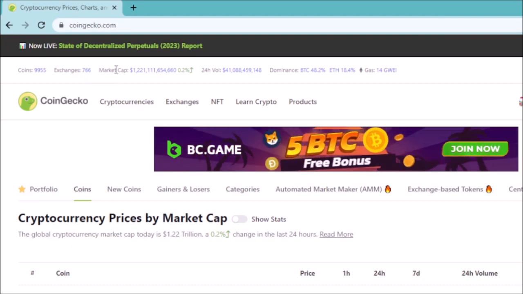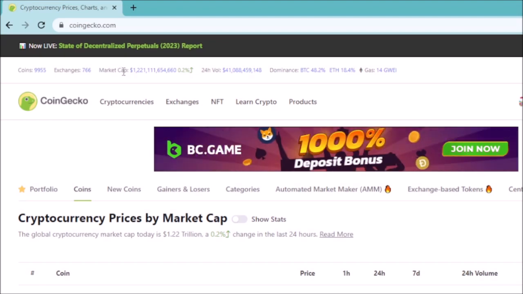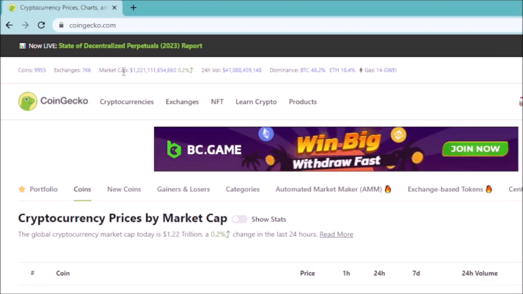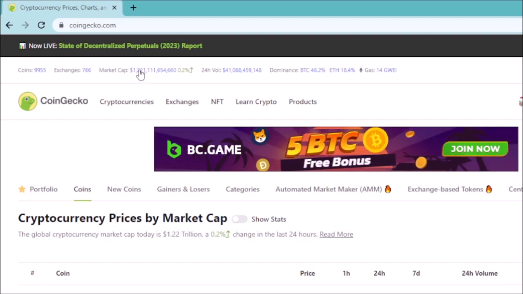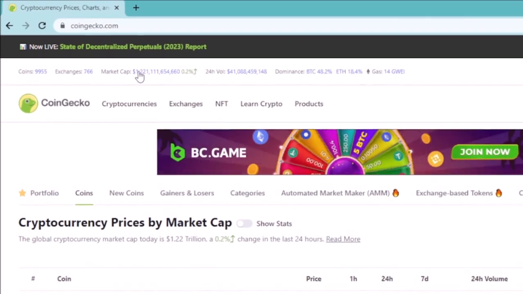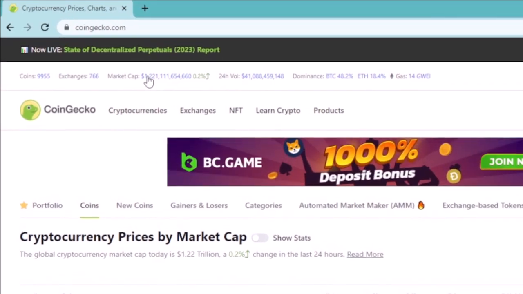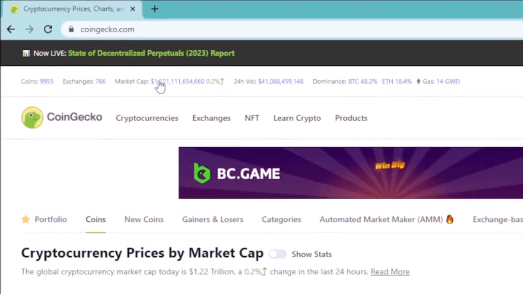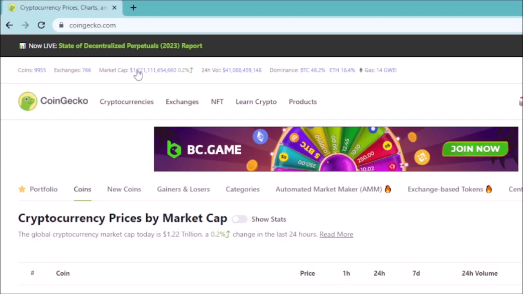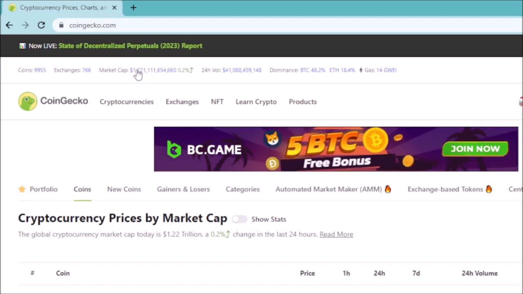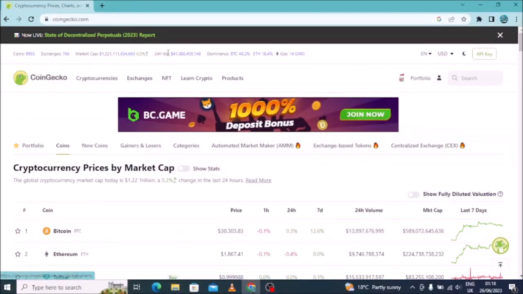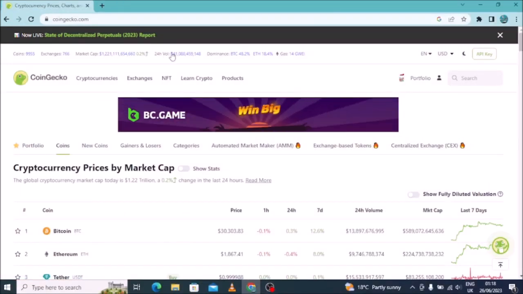So you can come here and see the coin market cap. There is the market cap of the whole crypto market. When you come here, you can see that as of current on Coingecko, the market cap of the entire crypto market is 1.2 trillion. And it is still rising, as you know that crypto is gaining momentum in the market. When you come here, you will see the 24-hour trading volume of the whole crypto in general.